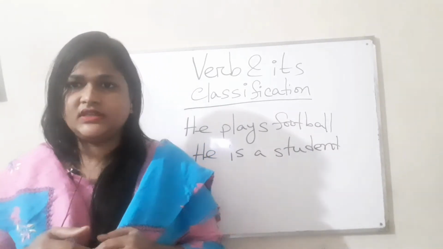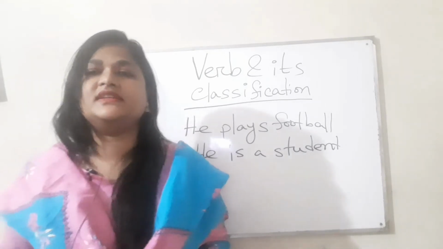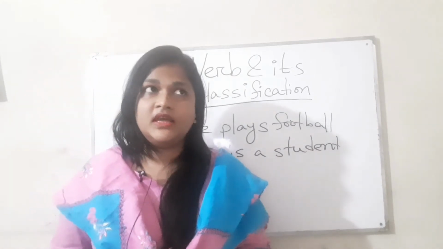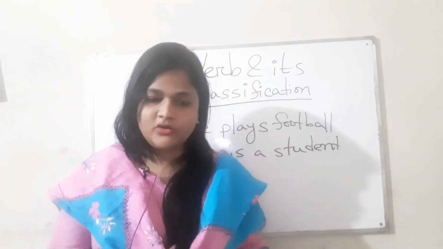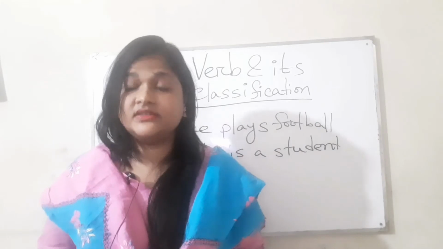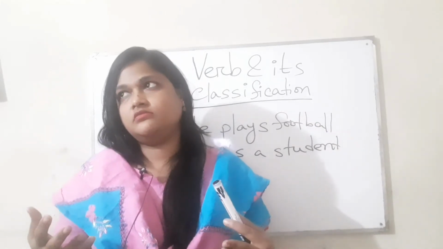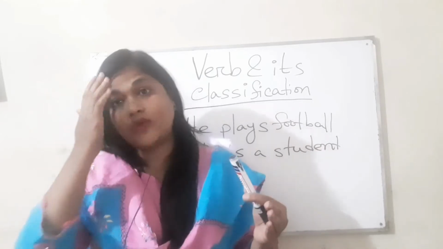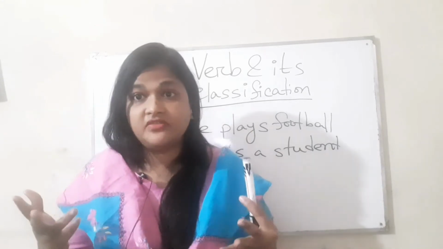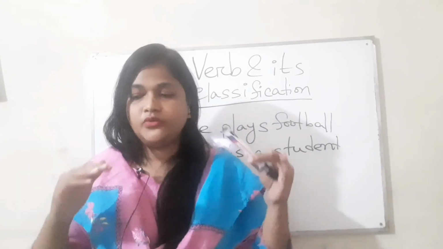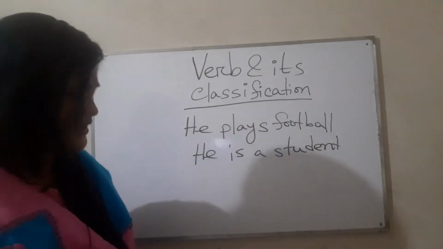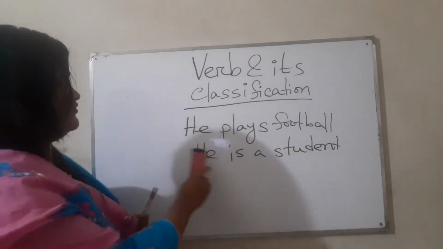Verb is so much important in English grammar because an English sentence cannot be without a verb, but a Bangla sentence can be without a verb. If you write an English sentence without using a verb, then it will be incorrect. That's why whenever there is no activity in any sentence, no action, we have to use am, is, are, was, which are known as auxiliary verbs or helping verbs. We have to use them to write the sentence correctly. So now we will go to the classification of verbs.